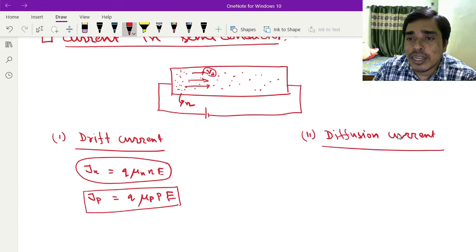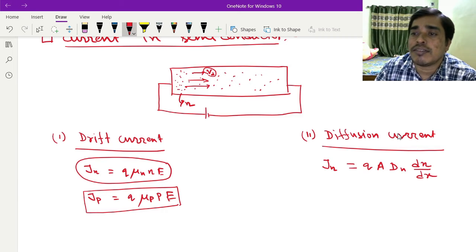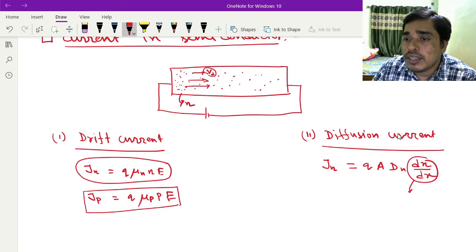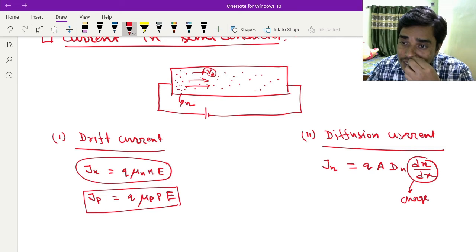So the diffusion current density for electrons is given by q Dn dn by dx, where dn by dx is the charge carrier gradient.